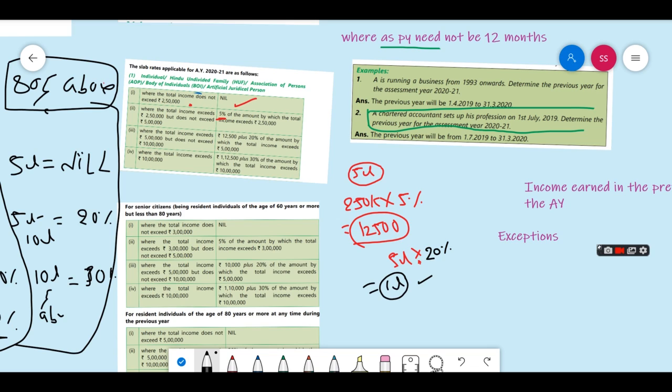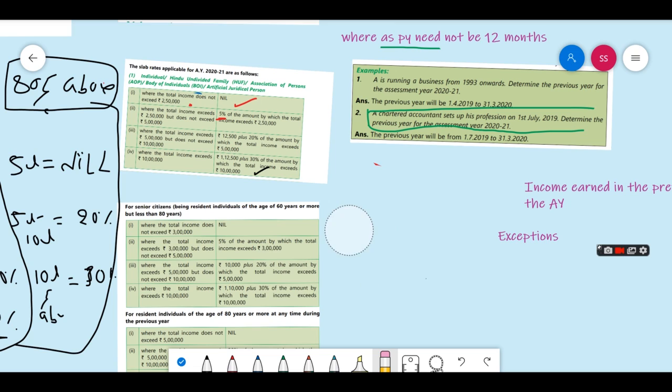And if the total income exceeds 10 lakh, then 30% they will charge. Let's see one example. If the total income of any person is 12 lakhs and his age is 45, then the slabs applicable are these, right? So how will it be charged?